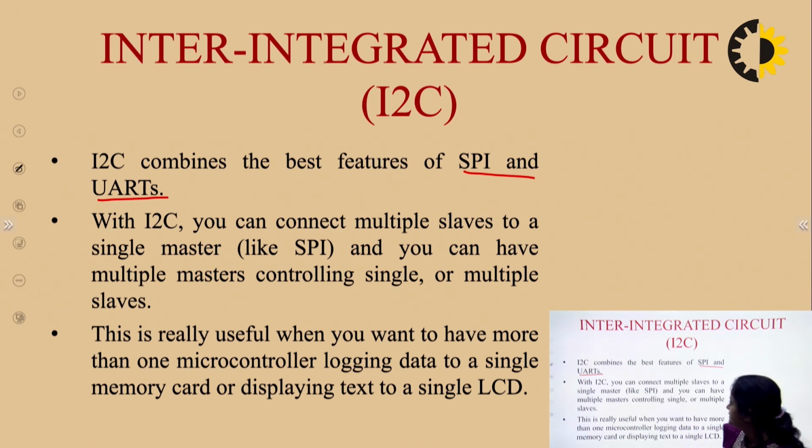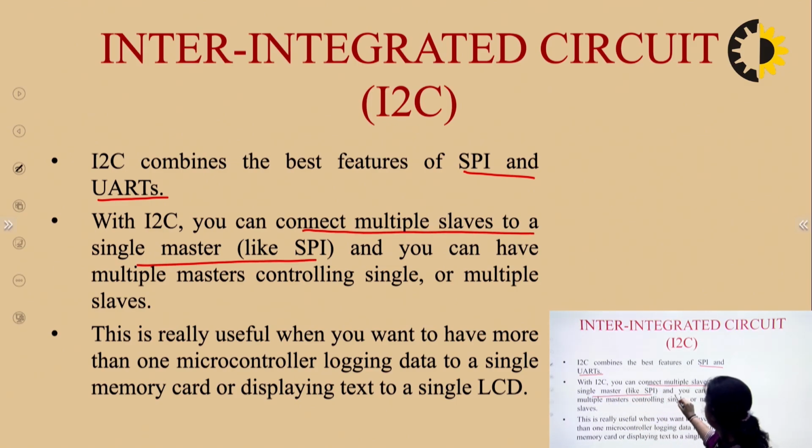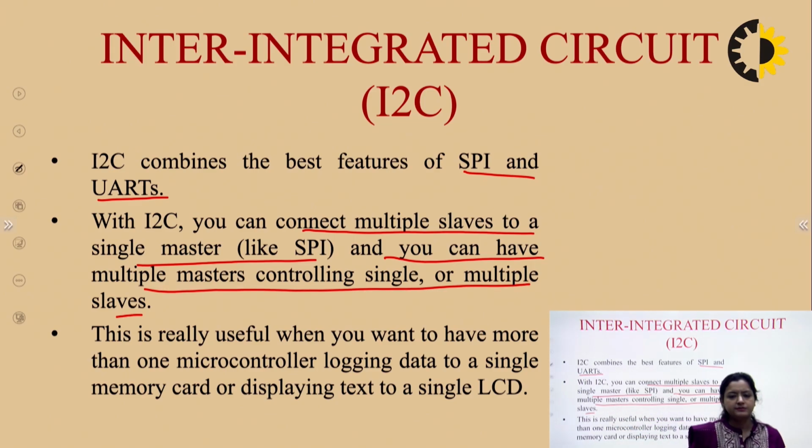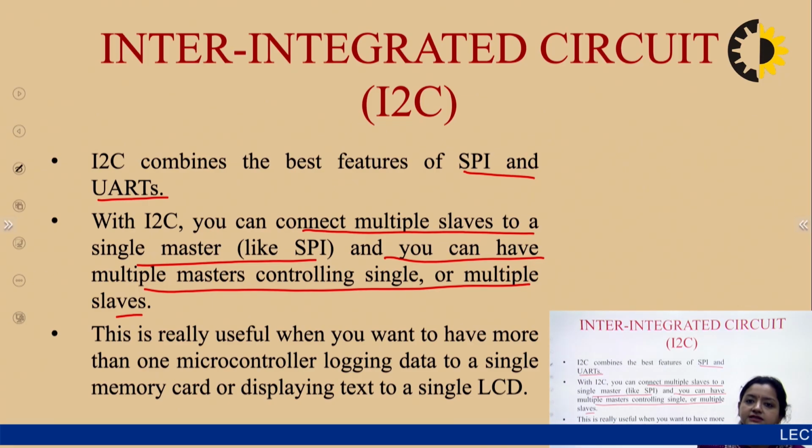With I2C, we can connect multiple slaves to a single master like SPI, and also you have multiple masters controlling a single or multiple slaves. It was a disadvantage of SPI that there can be only one master and multiple slaves. However, with I2C, you can have multiple slaves and multiple masters also.